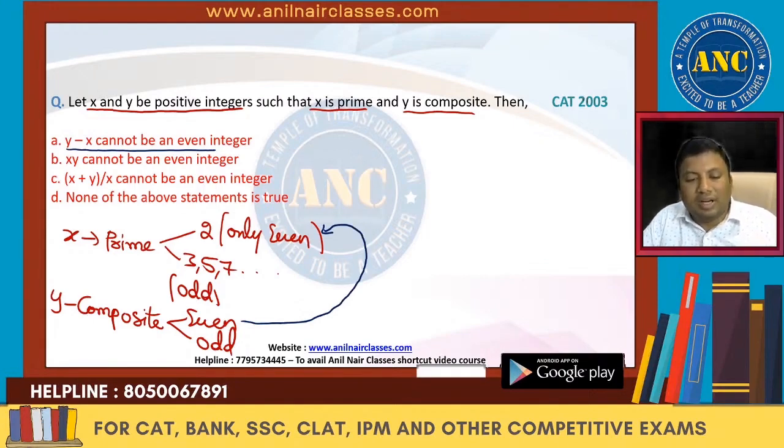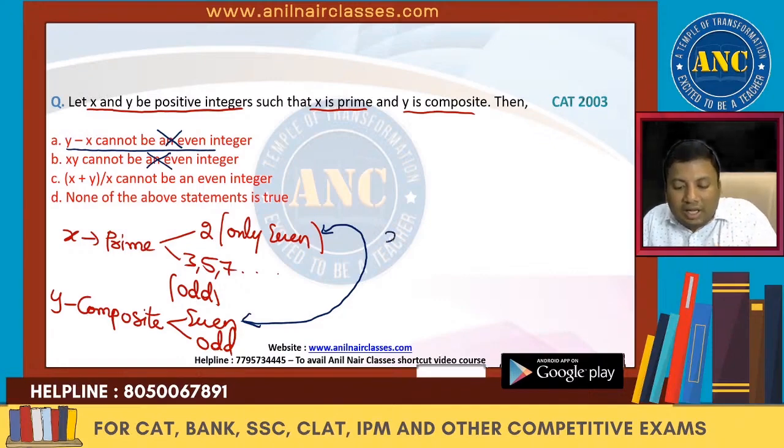It can be an even integer. This statement is not true. x and y cannot be an even integer. Even into even can be even. This statement is incorrect. x plus y by x cannot be an even integer.